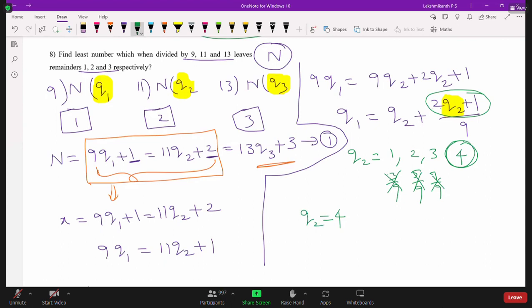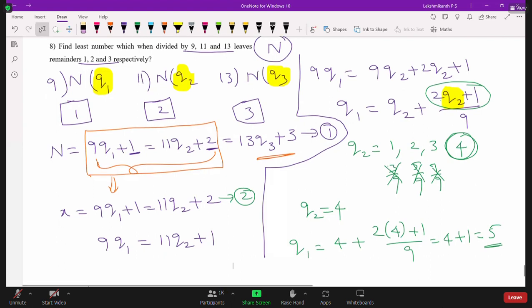Q2 is equal to 4. Now Q1 can be written as 4 plus 2 into 4 plus 1 by 9. So is it 4 plus 1? Now 4 plus 1 is nothing but 5, right? Now this one you substitute here in the second equation. We will get X value. So what is X value? Now X is nothing but